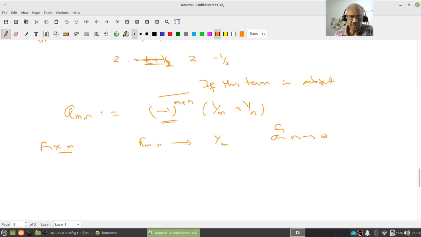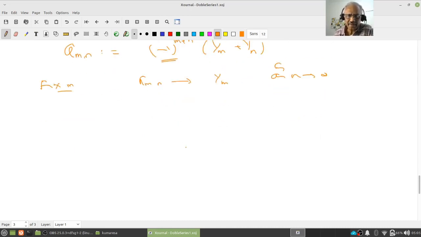But then now you can see the alternating nature. m is fixed, therefore (-1)^(m+n) varies with the parity of n. Right? Therefore it's something like intuitively 1 by m, minus 1 by m, etc., but with a small 1 by n term added. Do you see that? Please work on this, understand, and work out a proof. Write a rigorous argument.